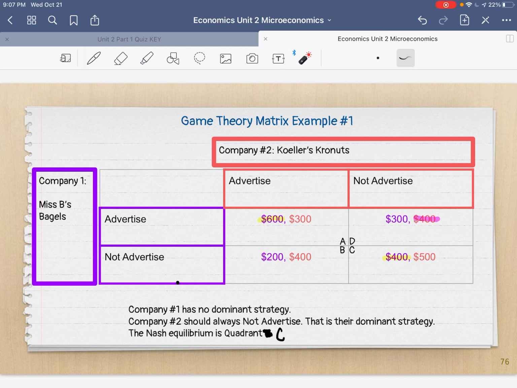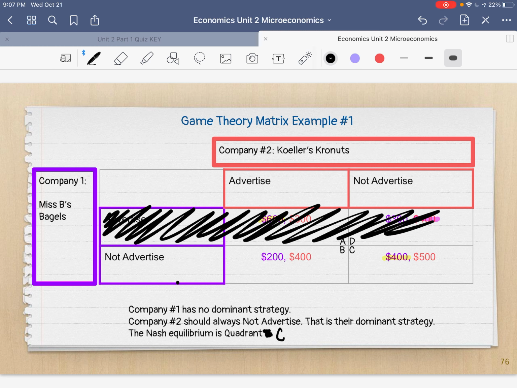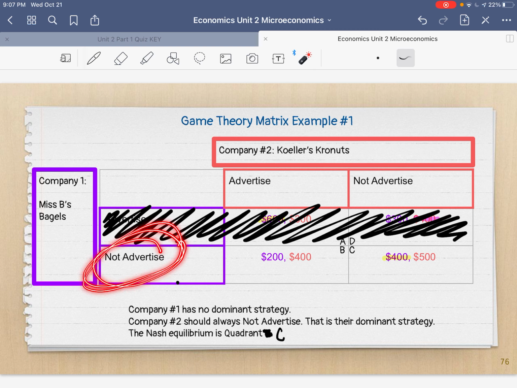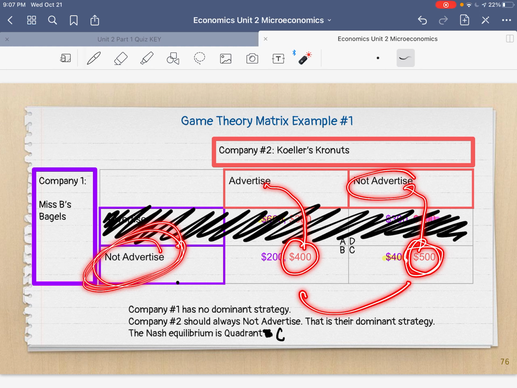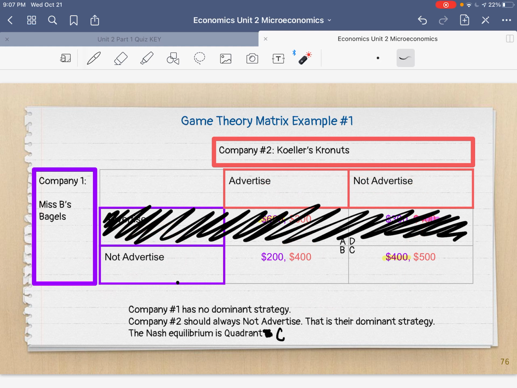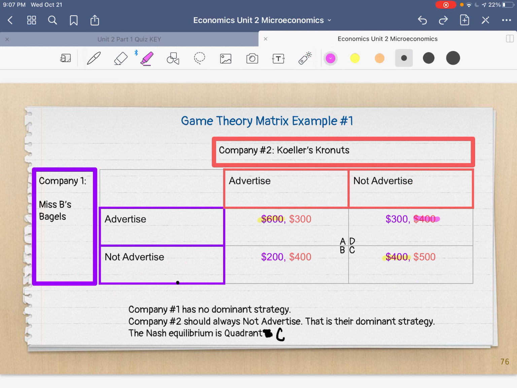Okay? So let's now pretend that Miss B has decided to not advertise. So let's get rid of this advertise row just momentarily. Just pretend it's not there. If Miss B decides not to advertise, should Miss Keller advertise and make 400 or not advertise and make 500? Well, 500 is bigger than 400, so I think we should go for the 500 option there. So I'm going to take my highlighter and highlight 500.